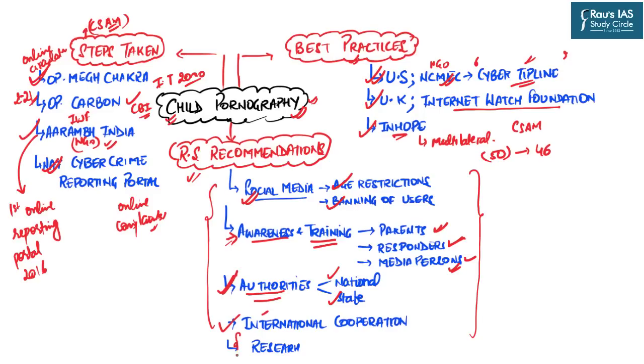And last but not the least is the recommendation about research and development. And in this regard, the committee said that the National Crime Records Bureau must mandatorily record and report all the cases of child pornography. So these are certain key recommendations which you can use in your mains answers as far as the issues related to children's vulnerability, or particularly child pornography, are concerned.